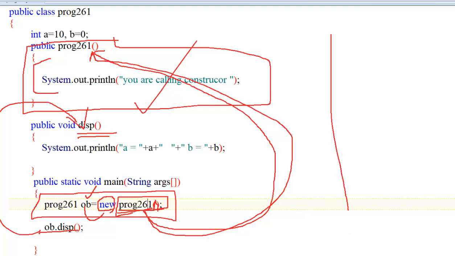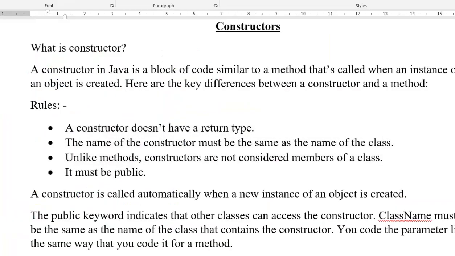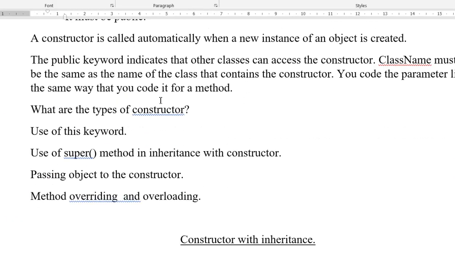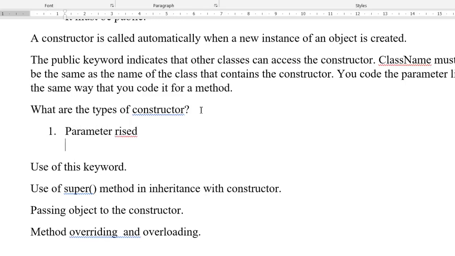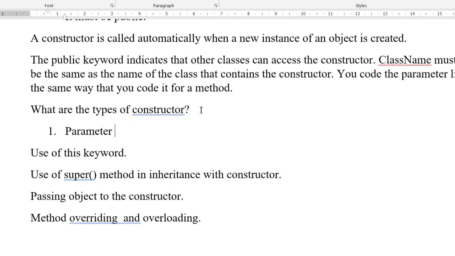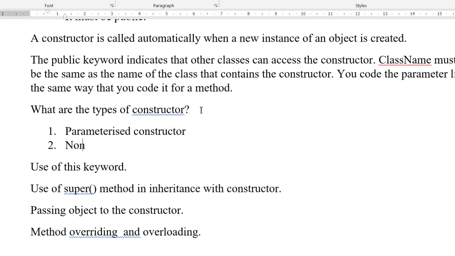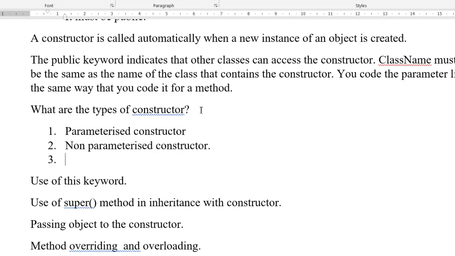There are two types of constructor. Number one is parameterized. Number two is non-parameterized.